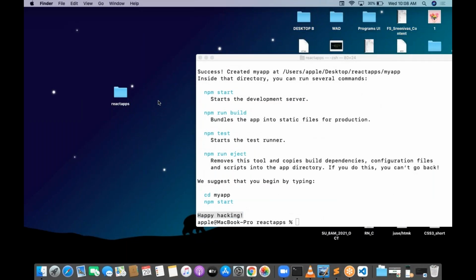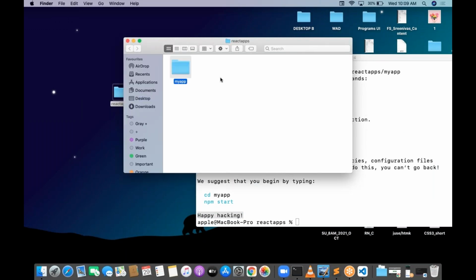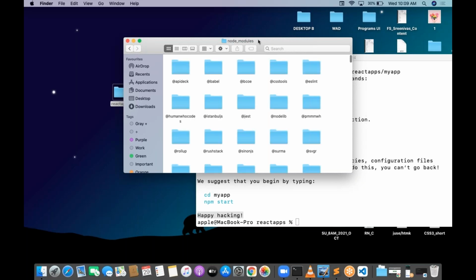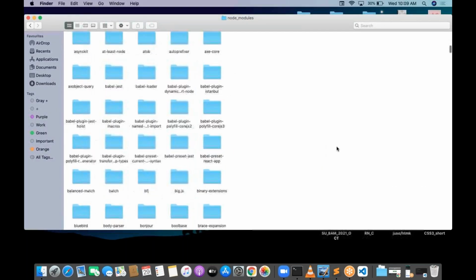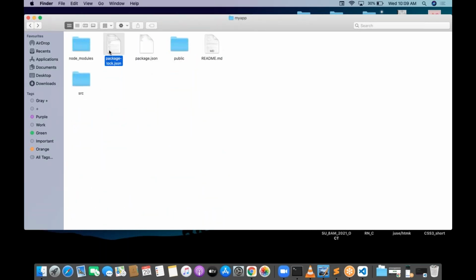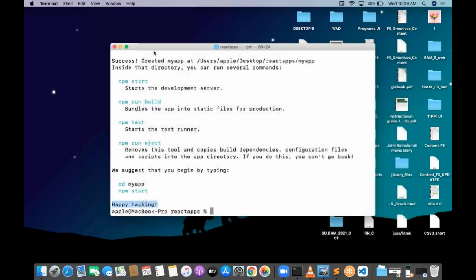On top of the desktop, I have a folder called React apps. I open the folder and I see the project created and downloaded, called my app. Can you see the my app now? Inside my app, I have a lot of folders. One is node_modules, a lot of node modules got downloaded. Then there is a file called package-lock.json, and package.json, and the public folder. One is the readme file, and one is the src folder. These six different files and folders we need to see. So fine, the project got downloaded properly.